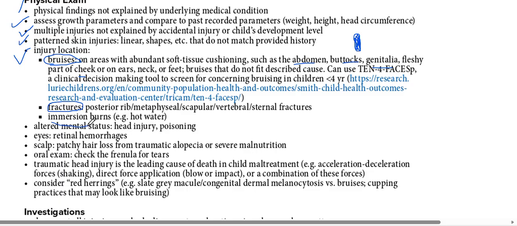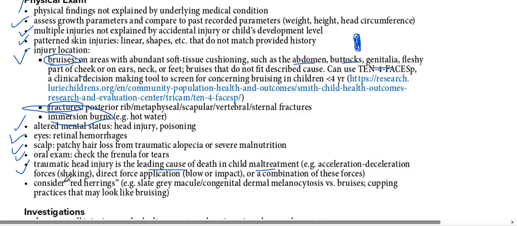Immersion burns, for example if the child is immersed in hot water, scalded skin syndrome, or burn injury. Altered mental status, head injury, poisoning, eyes, retinal hemorrhages can be there, scalp, patchy hair loss from alopecia, severe malnutrition. Oral examination, mouth examination is also very important. Traumatic head injury is a leading cause of death in child maltreatment.